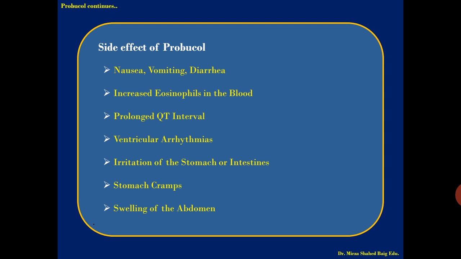The side effects of probucol are general side effects like nausea, vomiting, diarrhea, increased eosinophils in the blood, prolonged QT interval and ventricular arrhythmia, that is, a disturbance in the cardiac rhythm also produced by the drug, irritation of the stomach or intestine, stomach cramps or swelling of the abdomen, which are the peculiar side effects of probucol.